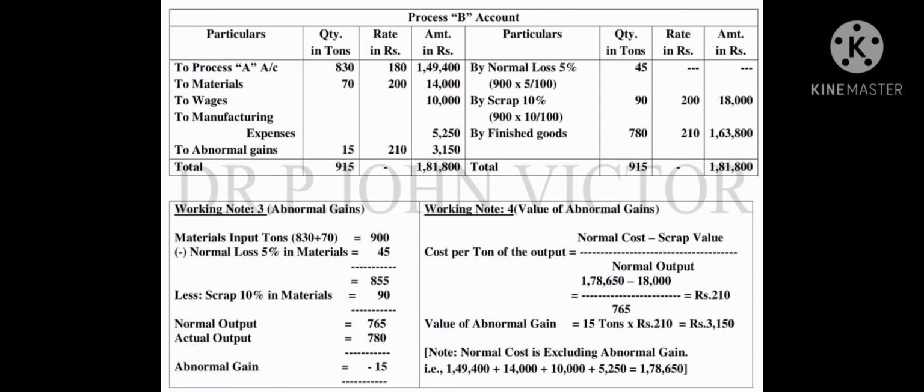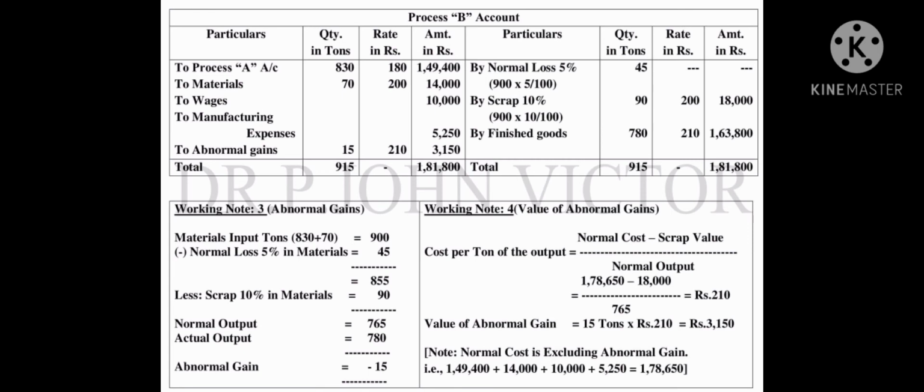Suppose in the credit side we say abnormal loss, at the same time the difference coming in the debit side is called abnormal gain. So now we are going to calculate the abnormal gain.